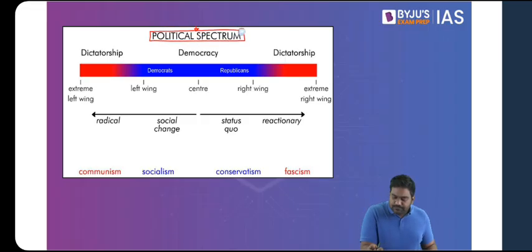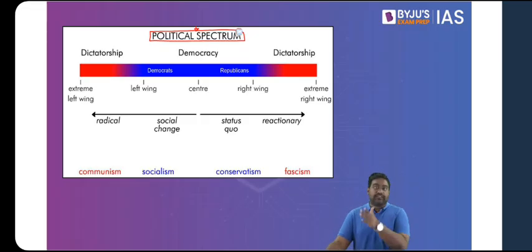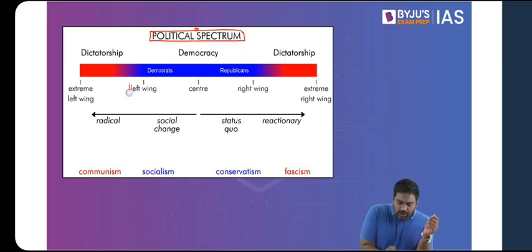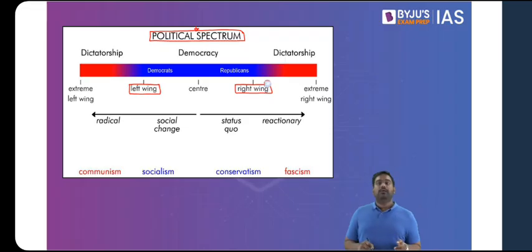See, political ideologies can be plotted on a spectrum, meaning they can be represented on a scale, on a line, which we call a spectrum. There are different kinds of political ideologies that exist in India and around the world. But broadly, they can be classified into left-wing ideology and right-wing ideology. Is that clear? These terms originated from France. They owe their origin all the way to the French Revolution and to the period before the French Revolution.